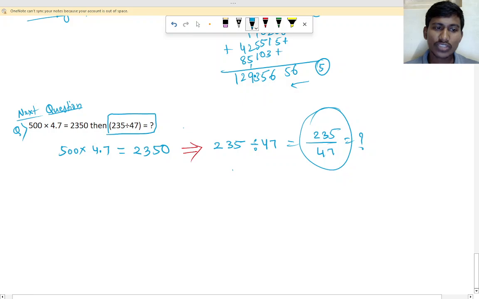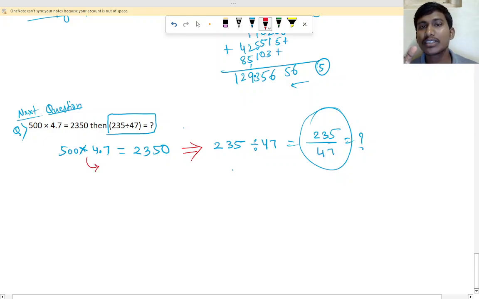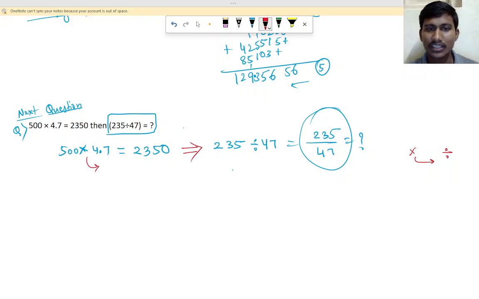This 4.7 is in multiplication, right? If you have to take it to that side to separate it, what will it become, tell me? Yes, multiplication will become division.